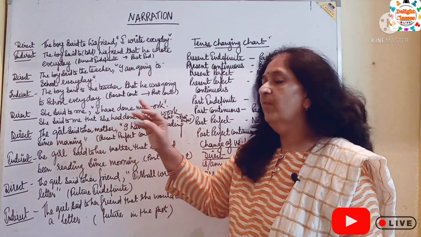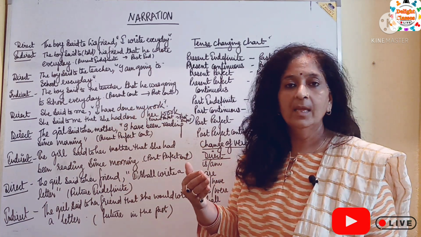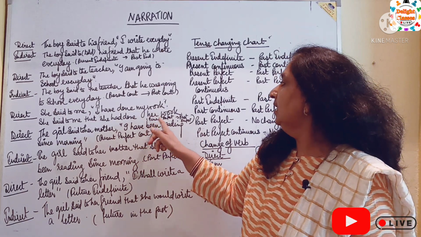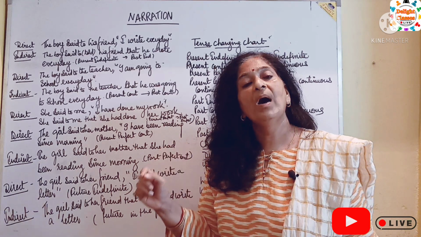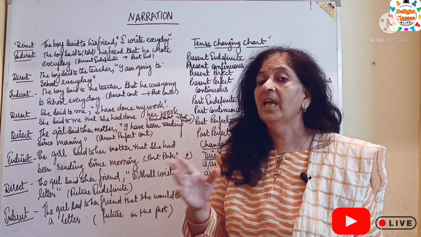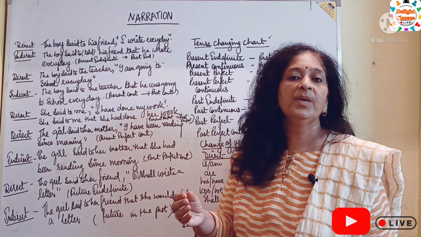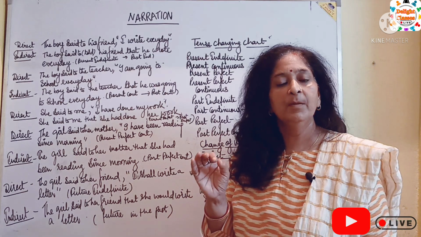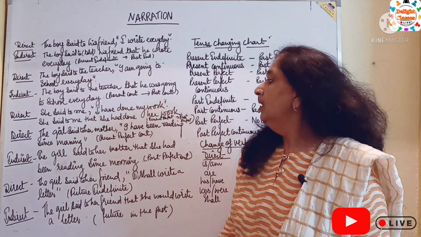In place of have, we will write had. Why? Because present perfect tense changes into past perfect tense. Present perfect tense contains has or have. In past perfect tense, it becomes had.